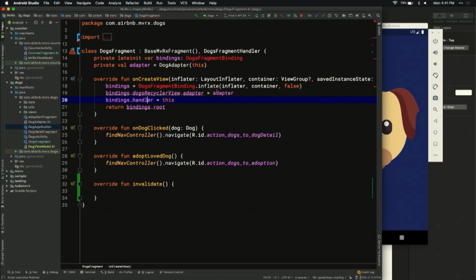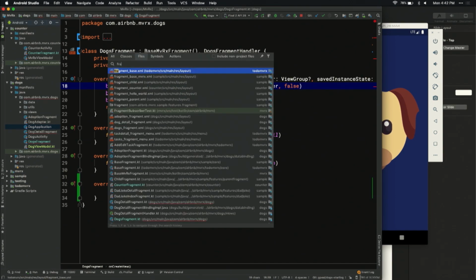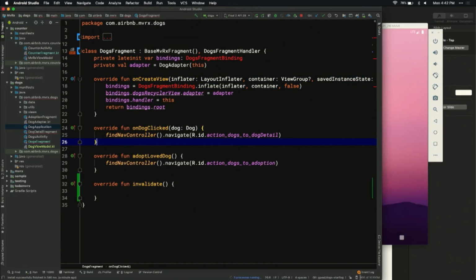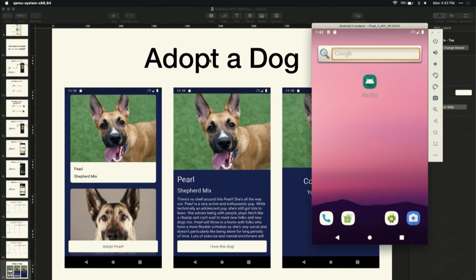So what we've done here is, we're using data binding to get started. If you've used data binding, it basically creates a binding adapter for any layout. And inside of it, fragment dogs. Android Studio is not liking it. Let's see if we just go ahead and restart Android Studio in the middle of the presentation if it becomes not red. That's nice.